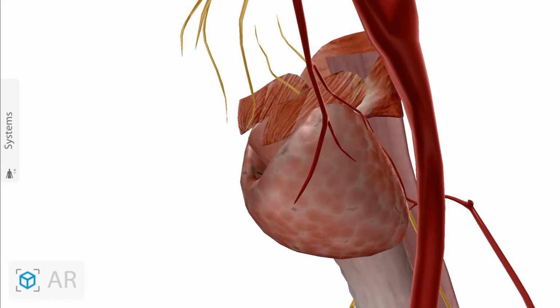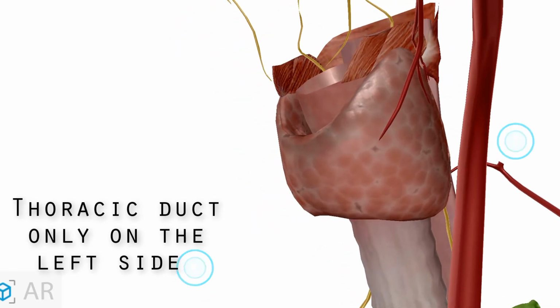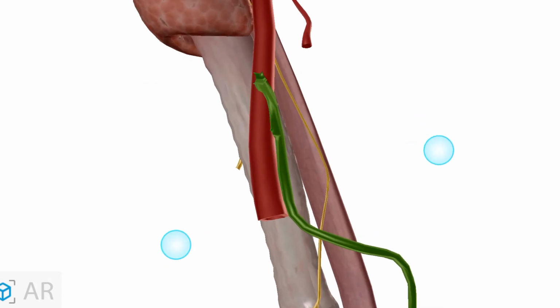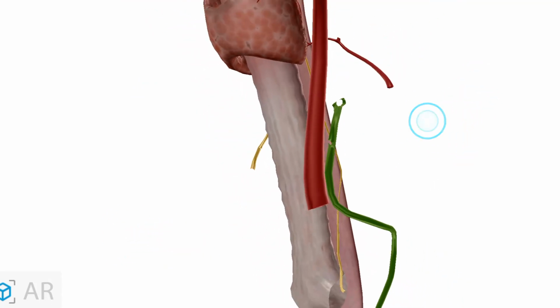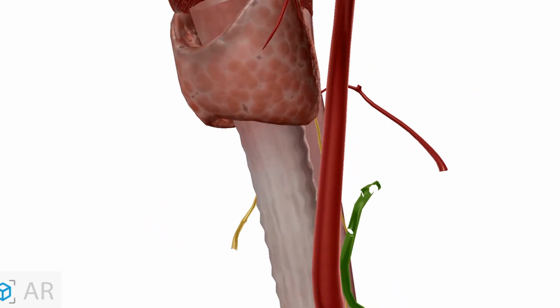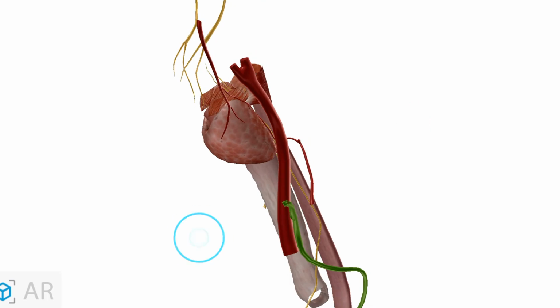Posterior border is also related to one more duct, that is the thoracic duct, but on the left side only. Here as you can see the greenish structure is the thoracic duct. So on the left side, the posterior border is related to the thoracic duct. So guys, here we have seen 4 structures related to the posterior border.